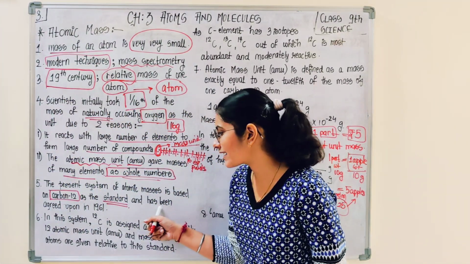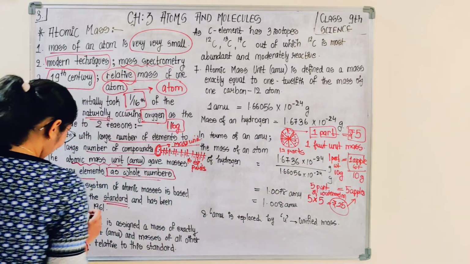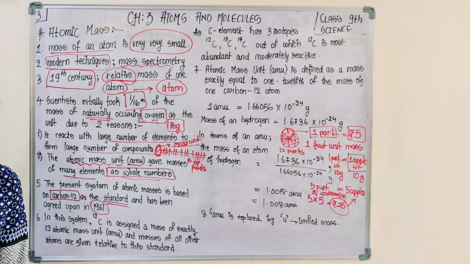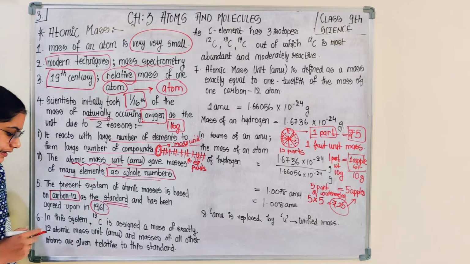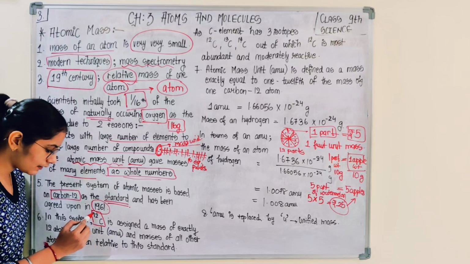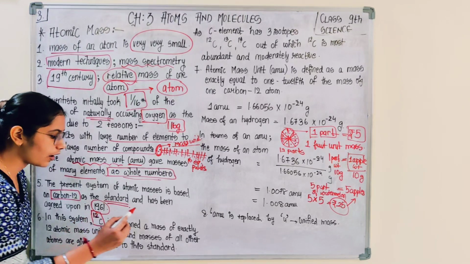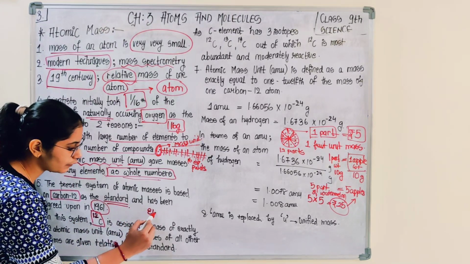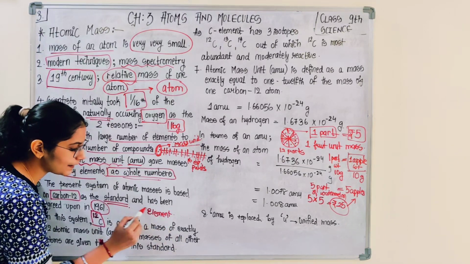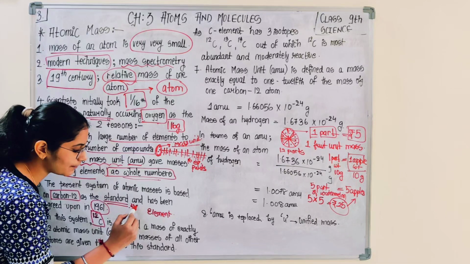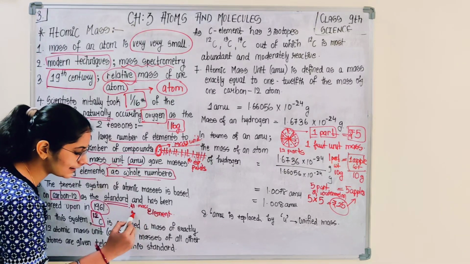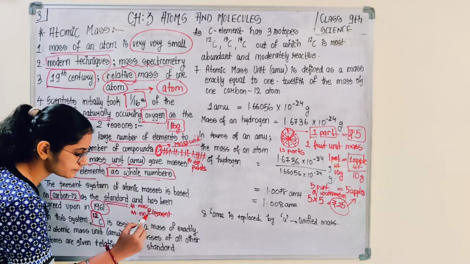Okay, and this came into existence from 1961. So in the present system, carbon 12, are you able to recall? I have discussed this: here you would be writing the element, in the superscript you would be writing atomic mass, and in the subscript you would be writing atomic number.